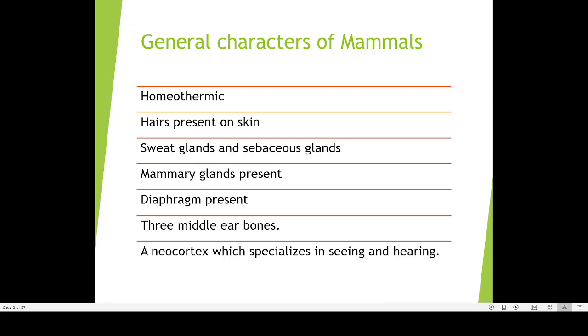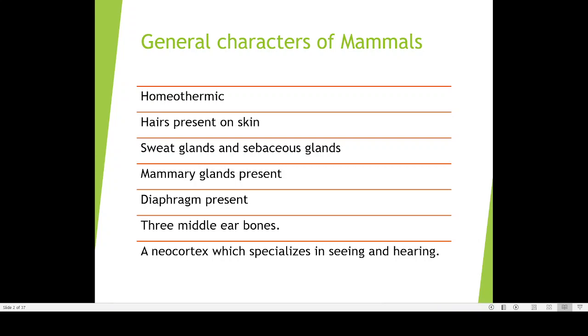We take our own body, we have hairs. You take any mammal, but if you go to aquatic mammals, you see the blue whale or you see dolphin, they do not have so much body hair. Why are body hairs not present in such mammals? Because they are living in seawater. Those mammals which are living in seawater have lost their body hair, but their ancestors do have body hair. So presence of body hair is an important feature.